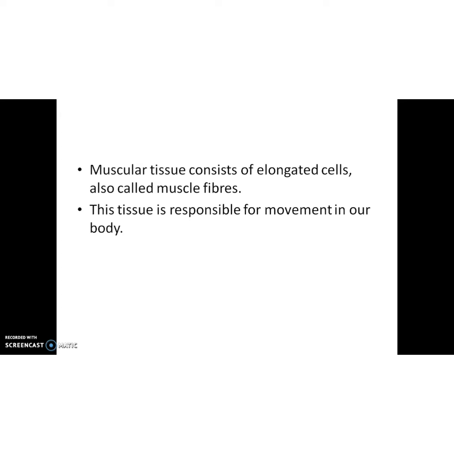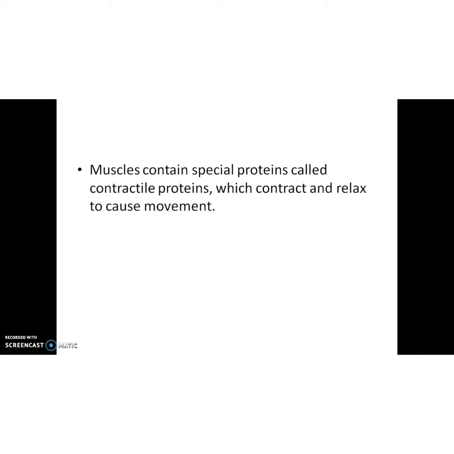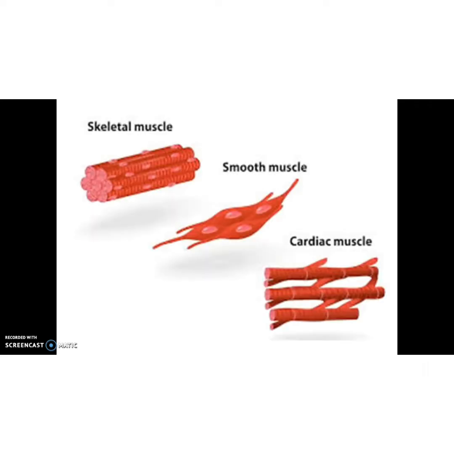For the movement we require the contraction and relaxation of muscular tissue. And these muscles contain a specialized protein called contractile protein, which contracts and relaxes to cause the movement. Clear, children? Now we are going to discuss the types of muscular tissue.